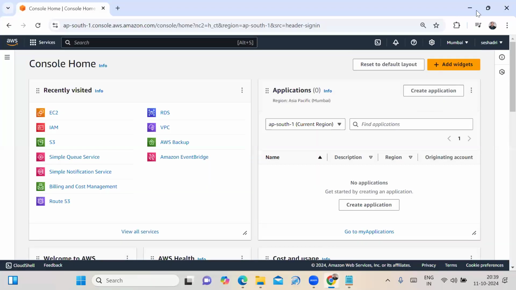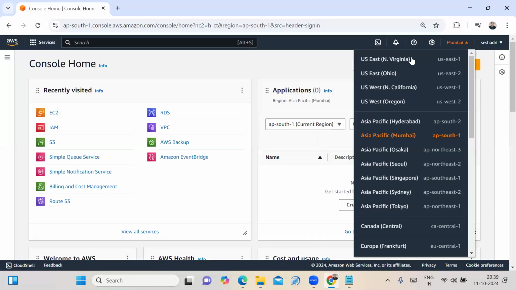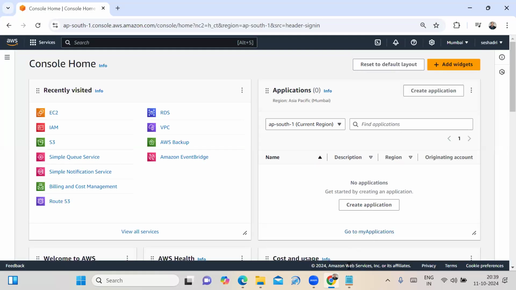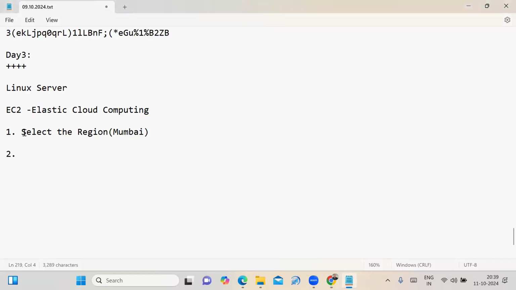If you click on this arrow mark, North Virginia region is there, California, Hyderabad, Mumbai region, Singapore region, Sydney region, Canada Central. You may choose any region. In all the regions, all services will work. I am selecting the Mumbai region. That is, the first step is you need to select the region.